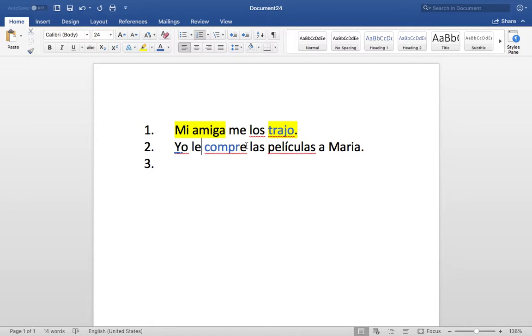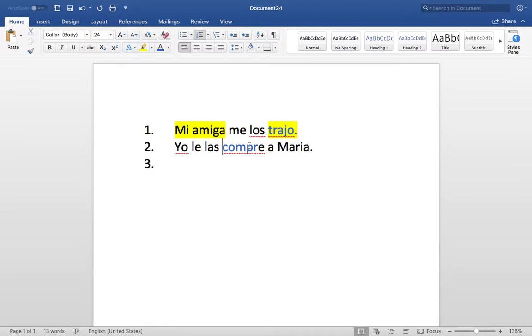What is the indirect object pronoun? The indirect object pronoun is las películas, which we're going to replace it for las. And that las have to be right here, right? Because again, first is indirect, second is direct, and then the verb, and then who you going to do, who buy or do something for.